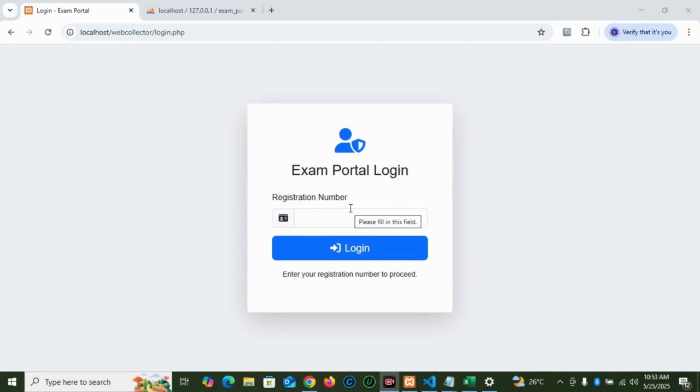Forget dusty past question papers for a minute. This is interactive, intuitive, and built for your success. All right, let's dive right in.